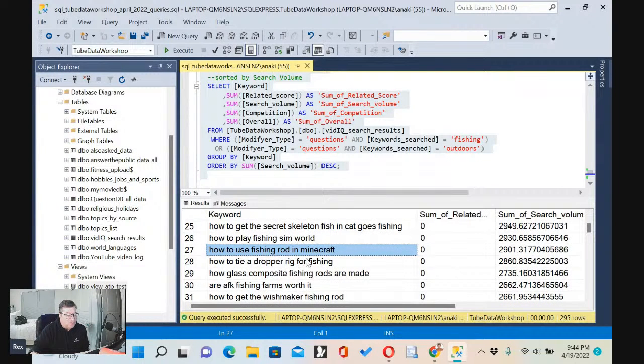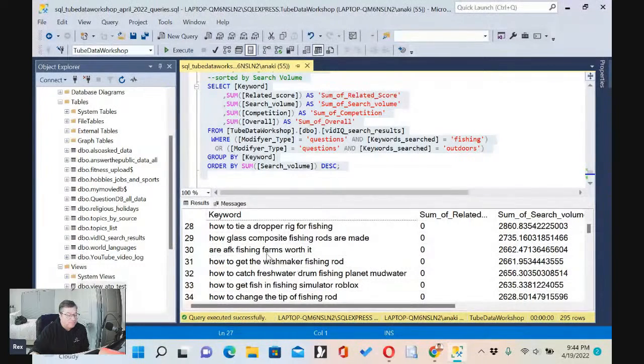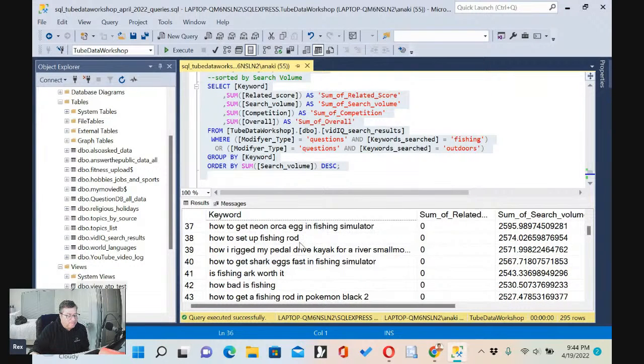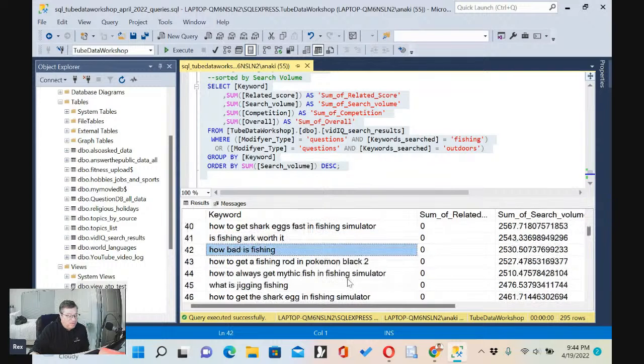How to use fishing rod in Minecraft. Some of these are gaming related, of course. Let's see, how to get wish maker fishing rod, how to get fish simulator. This is gaming related. How to change the tip of a fishing rod, something about licensing, how to set up a fishing rod, how bad is fishing.